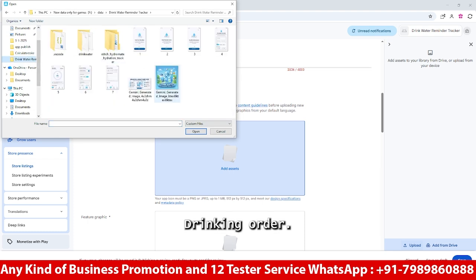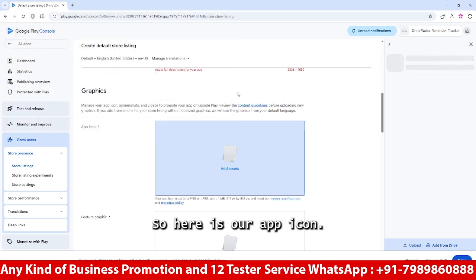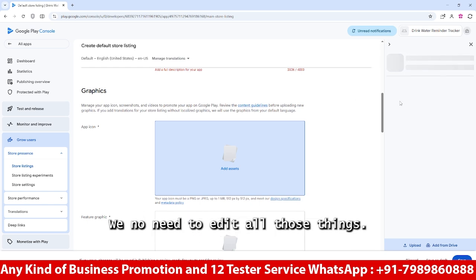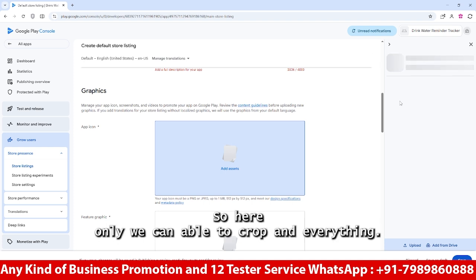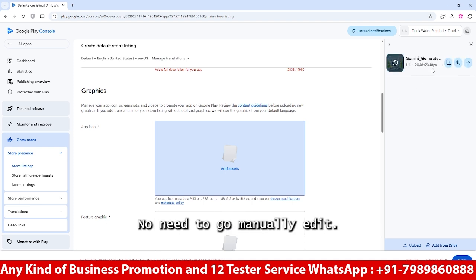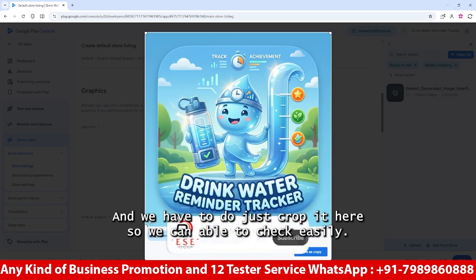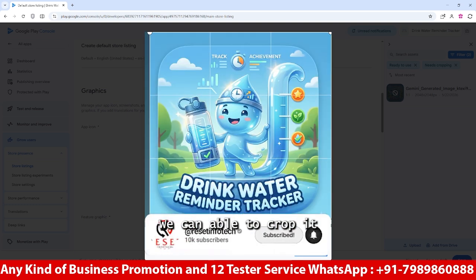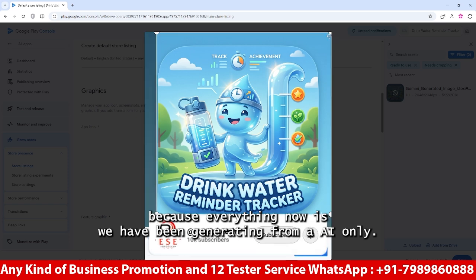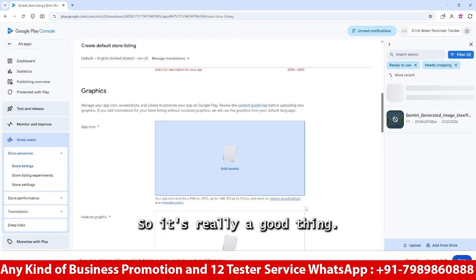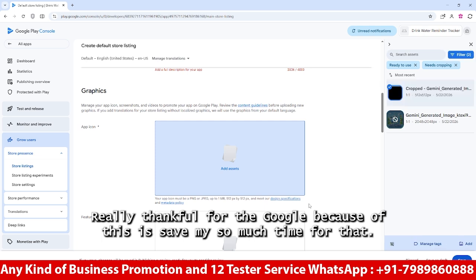So drinking water. So here is our app icon. Google did one good thing, that we don't need to edit all those things. Here we can just crop and everything. No need to go and edit manually, we just have to crop it here. So we can check easily and crop it, because nowadays everything is generated from AI only. So it's really a good thing. Really thankful to Google, because of this it saved me so much time.